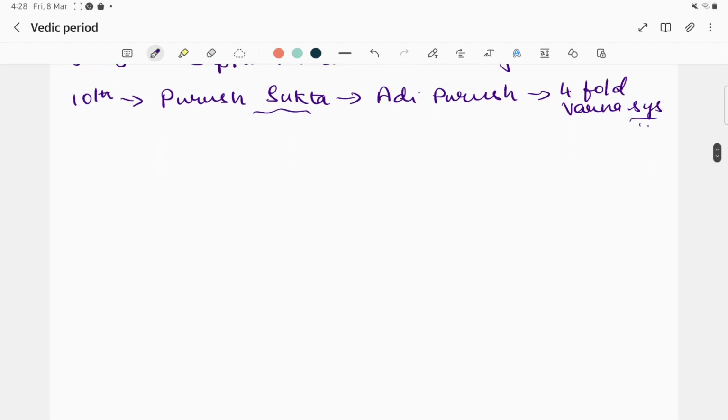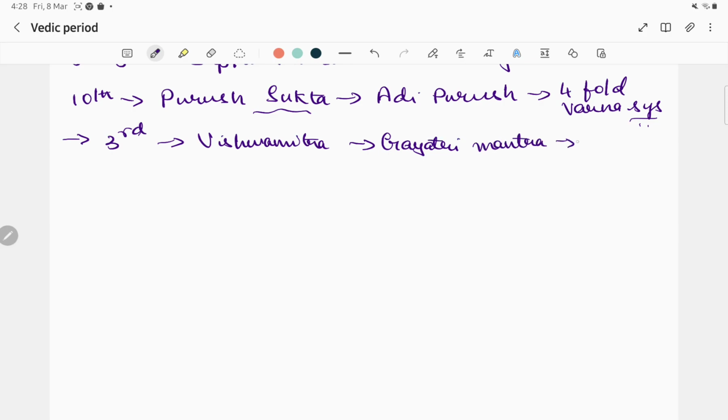The third mandala is composed by Vishwamitra. It has the Gayatri mantra, yes, the Gayatri mantra, which is addressed to goddess Savitri.